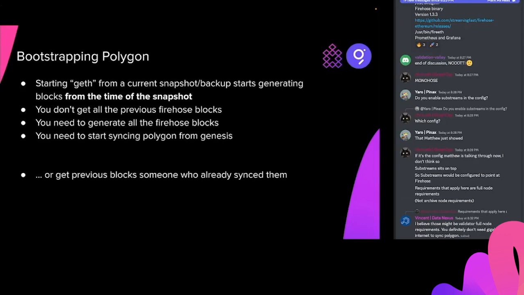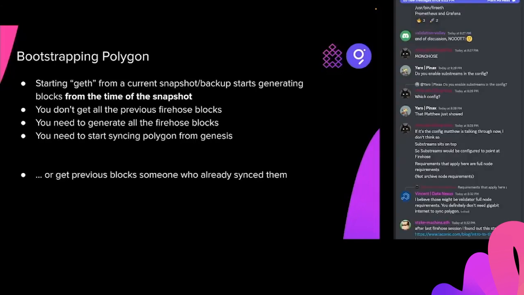Firehose needs to generate the blocks as the blockchain is synchronizing, kind of in real time. So if you want blocks from 2 months ago, well, the blockchain needs to run from 2 months ago. This means that the startup time to get Polygon running is significant, let's say weeks or months, because you need to synchronize the chain from Genesis. And this is the same for any of the Ethereum-based chains. The Firehose needs to read the blocks as it synchronizes the chain and generate the one block file, which then gets merged into the merge block file. Obviously, this is less than convenient for getting started.